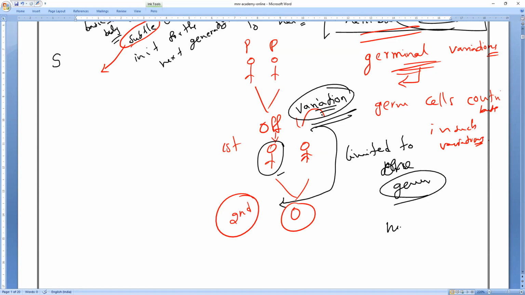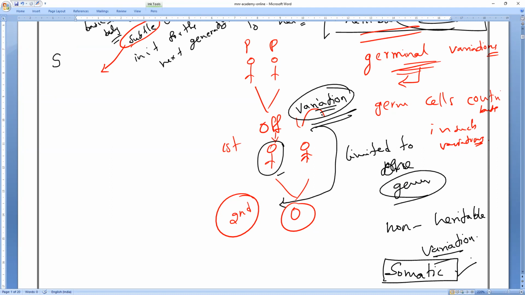That is what we used to call as non-heritable variations. Please note it. Most important one: heritable variations, non-heritable variations, or we can say somatic variations. This is the word which you have to remember. This you'll also get in NCERT.